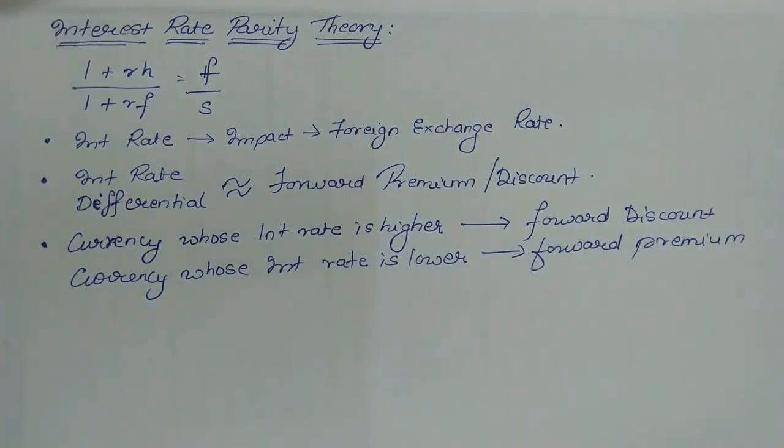So this nullifies the effect, and at the end, the final return you obtain from either country will come to the same state. So these are the 3 points which the interest rate parity theory states.